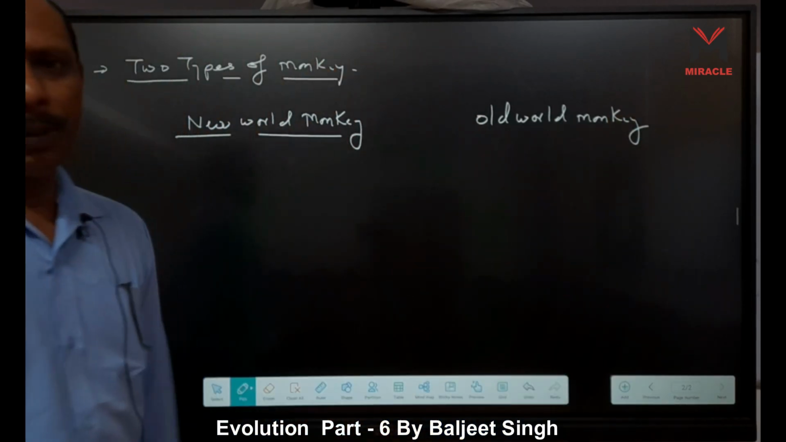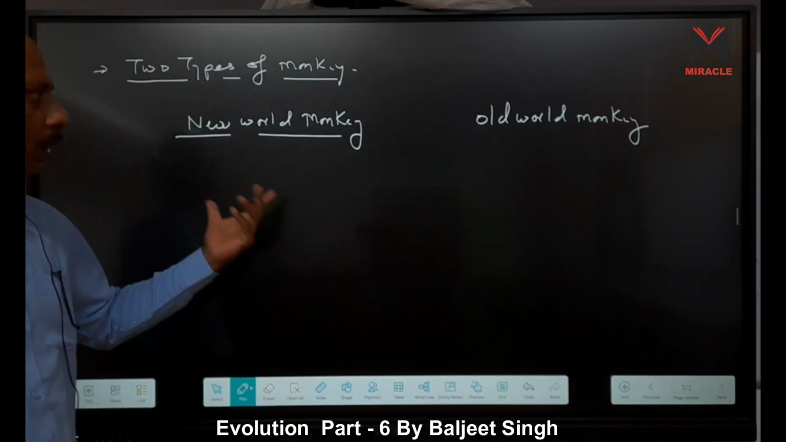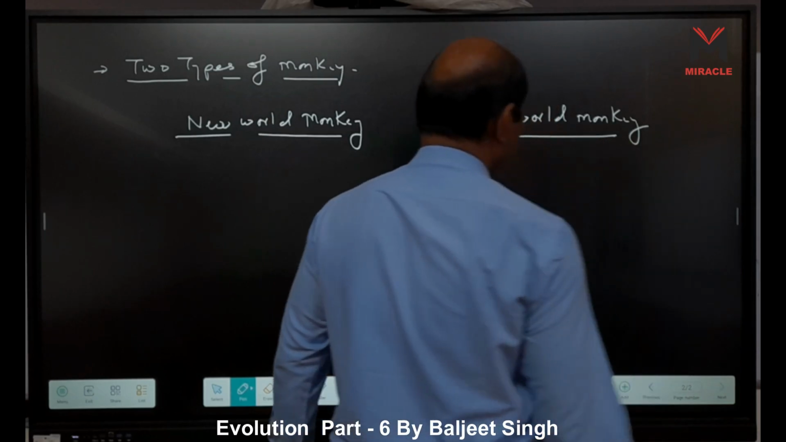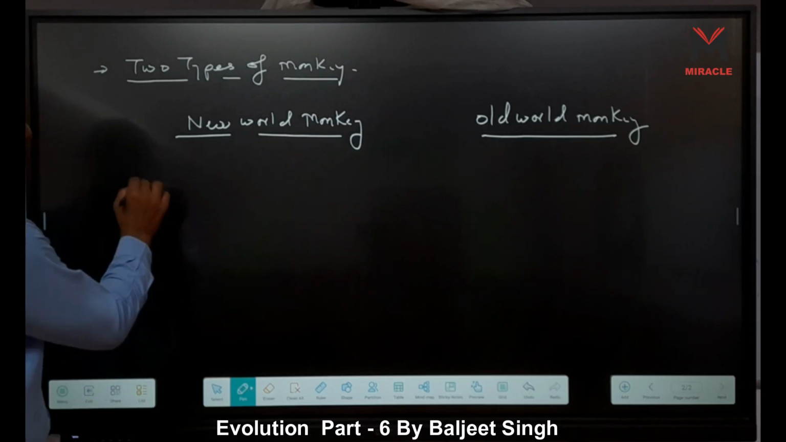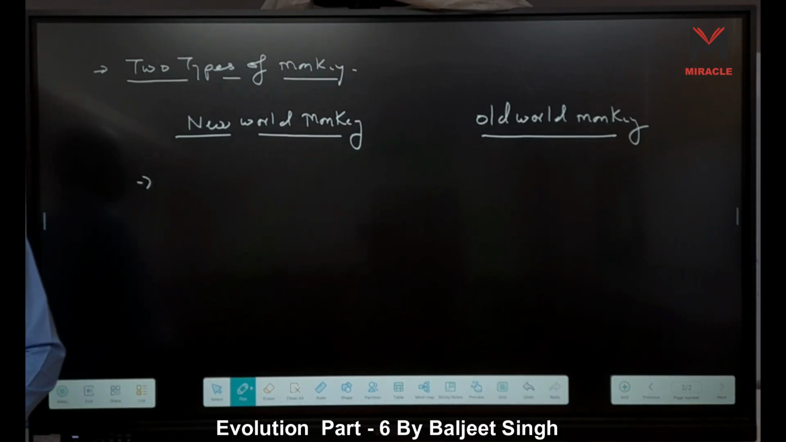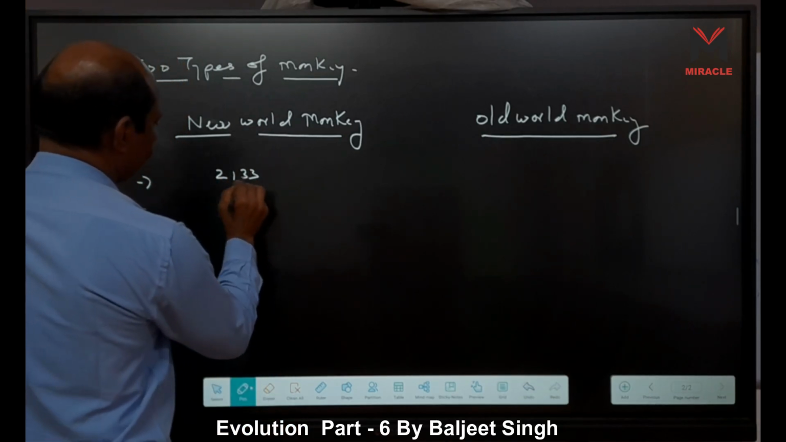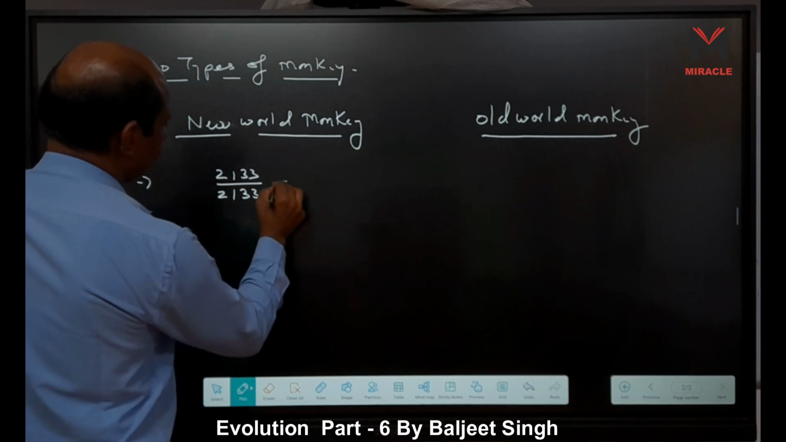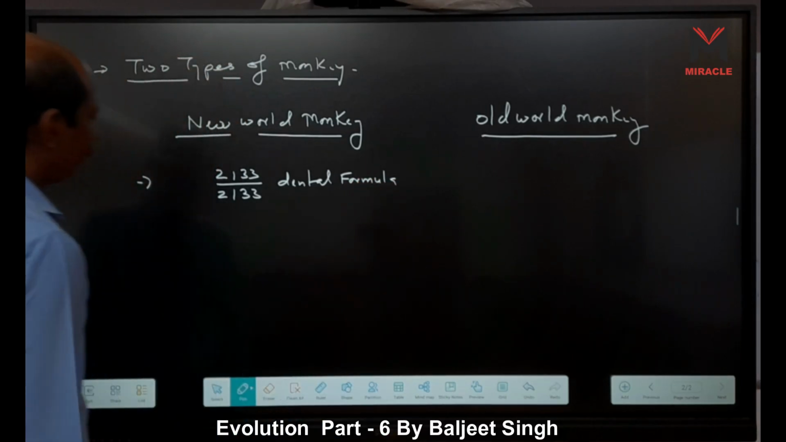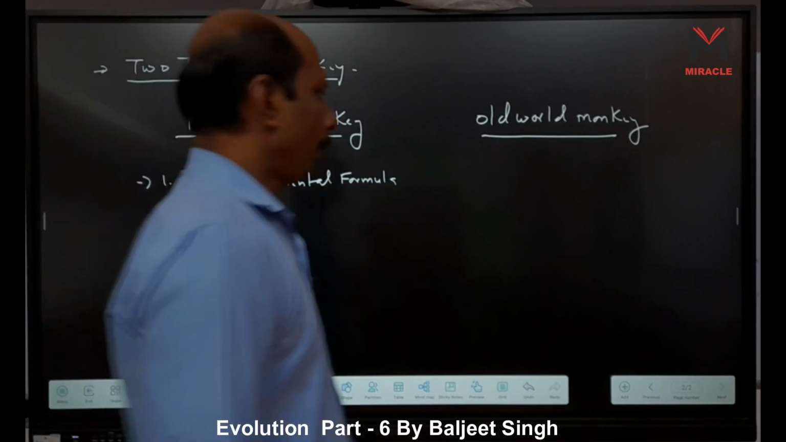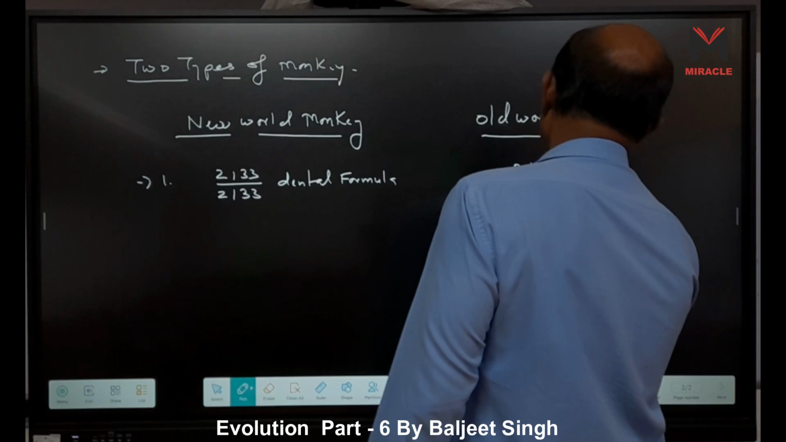Why do I tell you this? Because first we have to see who is closer to human, right? Is it the new world or the old world monkey? And what is the difference between these two? First thing, in new world monkey, the dental formula, that is our teeth, right? The dental formula is 2133 upon 2133. This one is the dental formula of new world monkey. But in old world monkey, the dental formula is 2123 upon 2123.